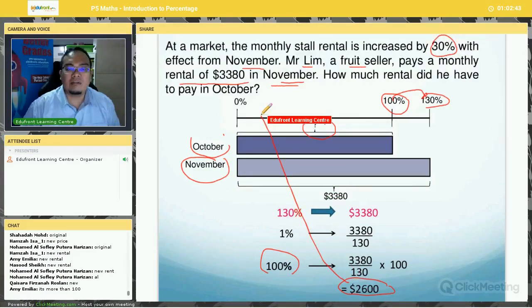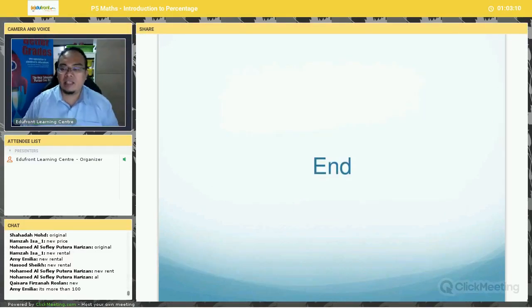So you can see that 2,600 is less than 3,380. It must be less. Why? Because in November, there was an increase. So in October, the answer must be less than 3,380. After you do the working, if you get more than 3,380, then something is wrong. So you have to recheck your working and make sure you do not make any mistakes. All right, everyone? So we have come to the end of today's lesson.